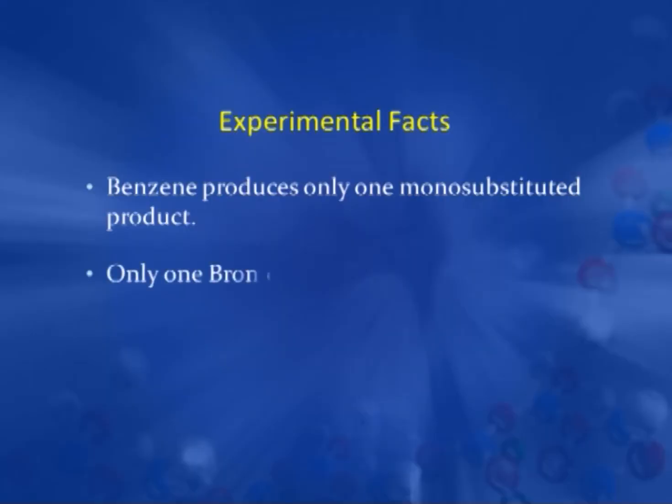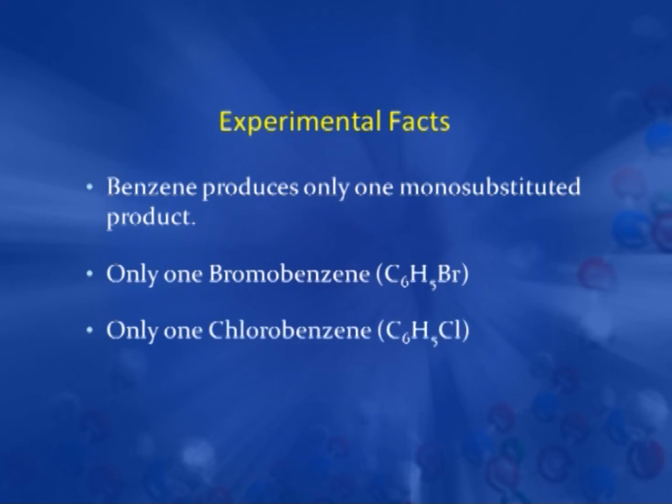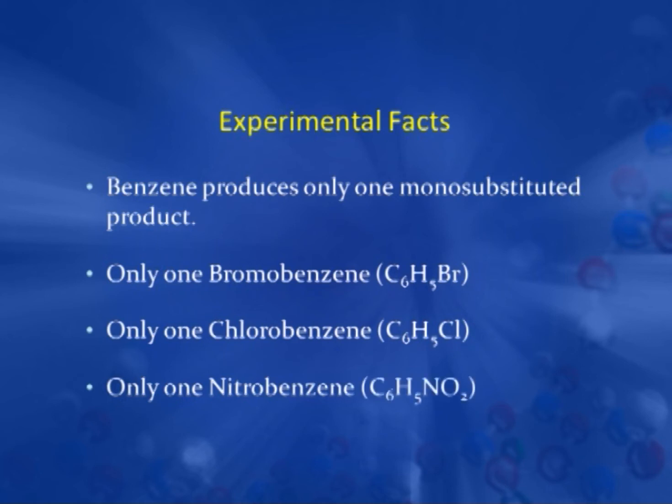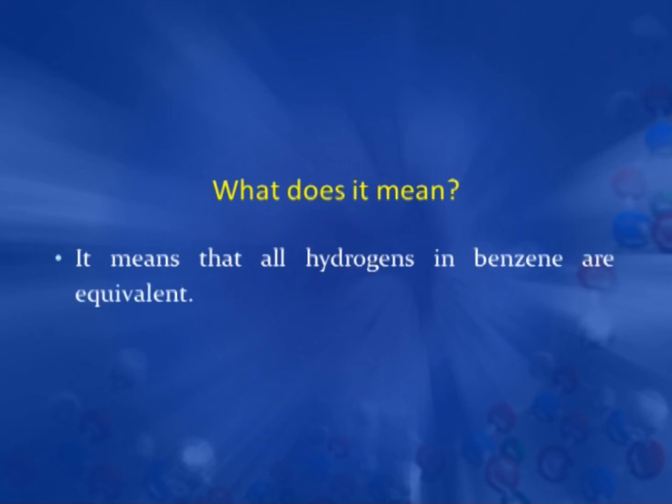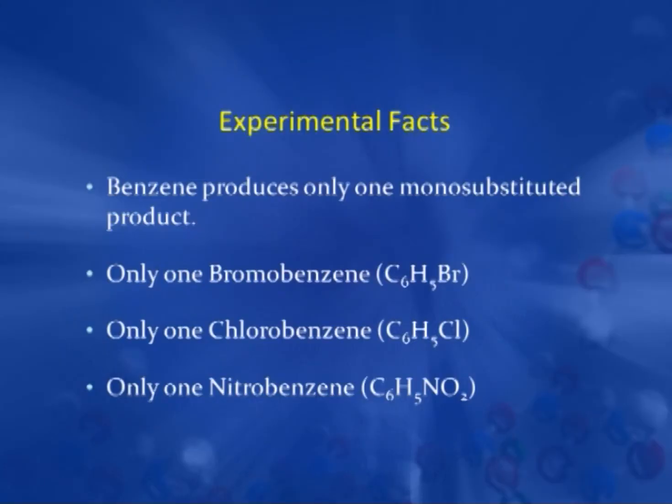On bromination, it gives only one bromobenzene. On chlorination, it gives only one chlorobenzene. On nitration, it gives only one nitrobenzene. That means all the hydrogens in benzene are equivalent, so replacement of any one hydrogen gives the same